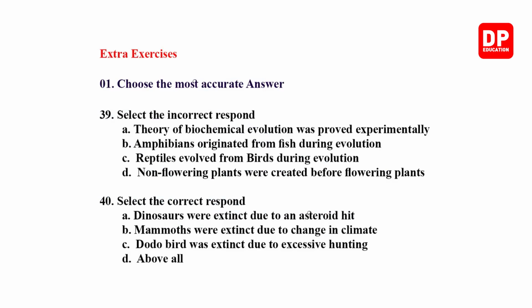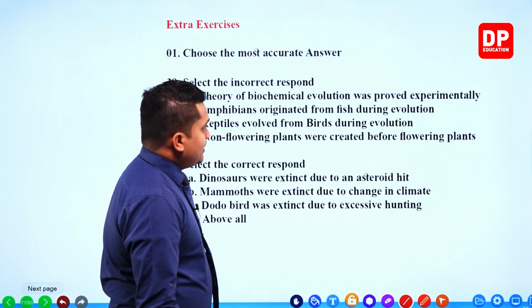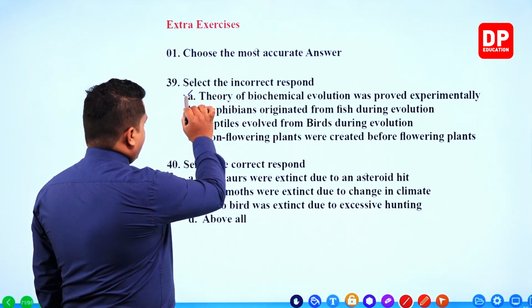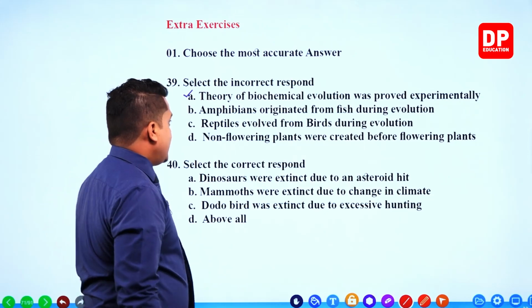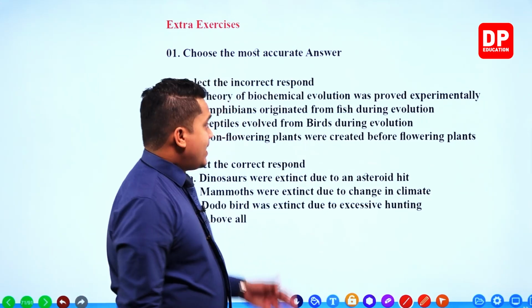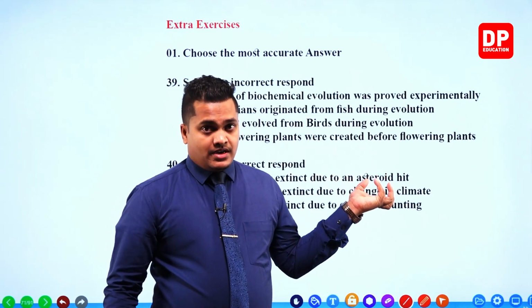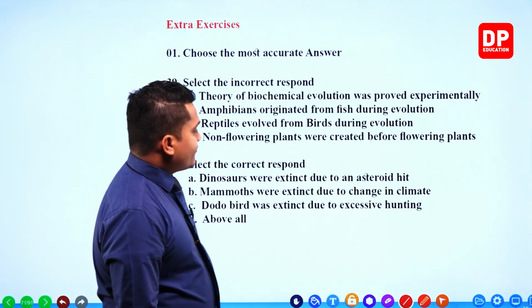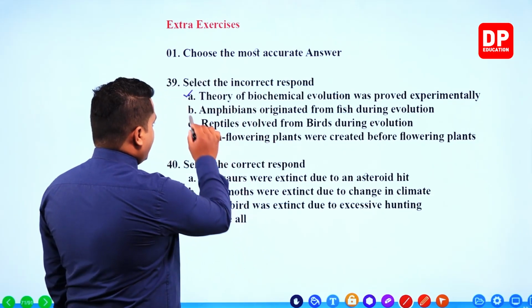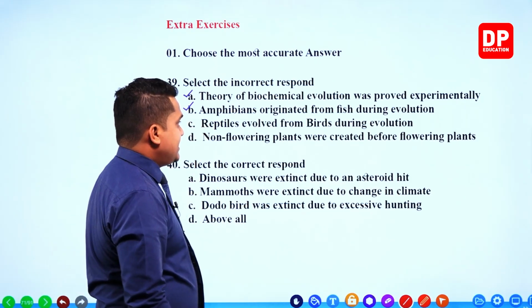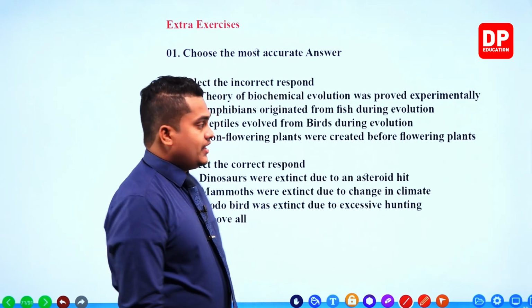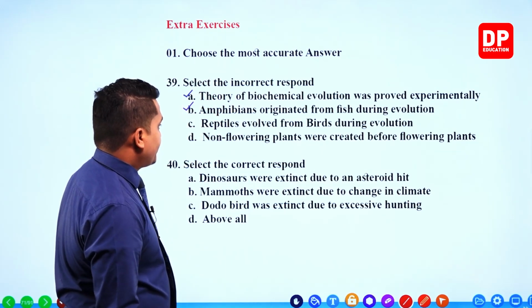Select the incorrect response. Theory of biochemical evolution was proved experimentally. Correct. It was proved by scientist Stanley Miller, right? Absolutely correct, no problem. Next one. Amphibians originated from fish during evolution. Once again correct. First and foremost vertebrate type is the fish and the next type is the amphibian.